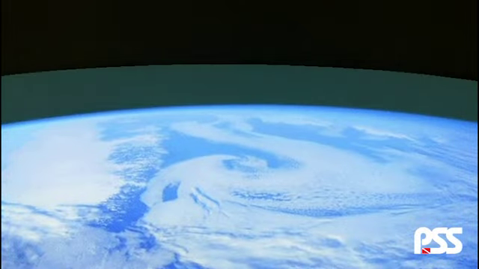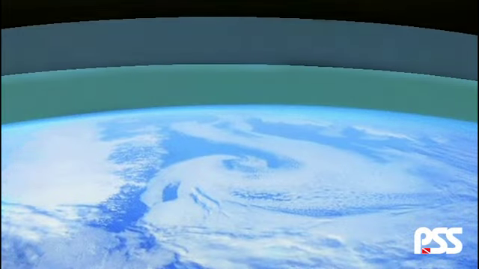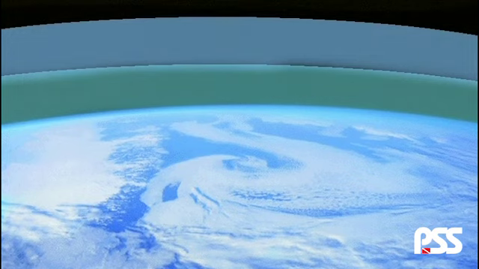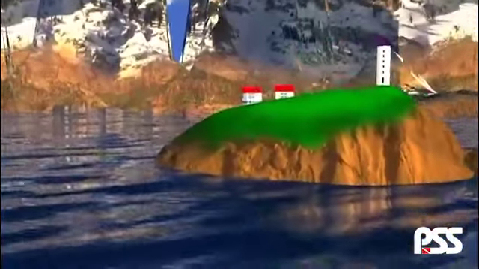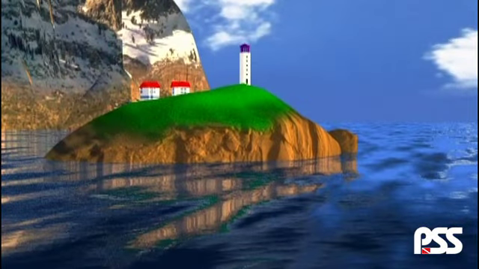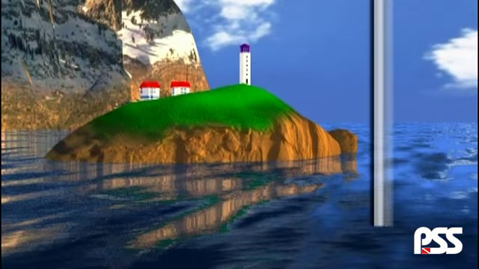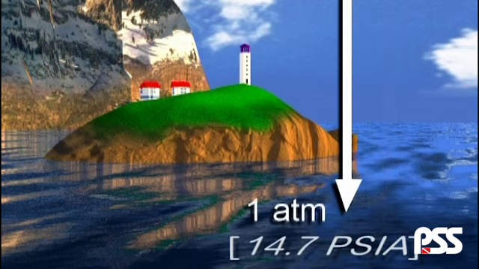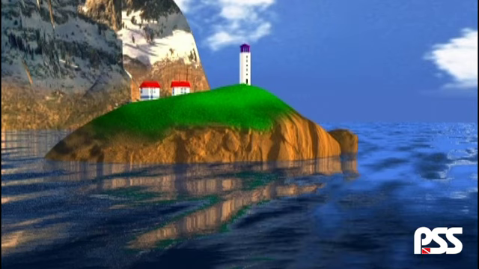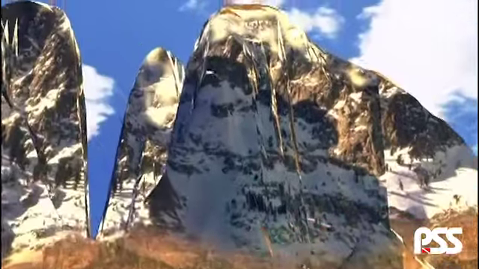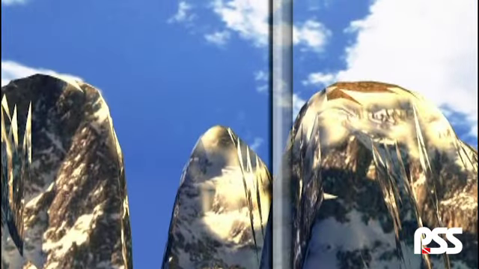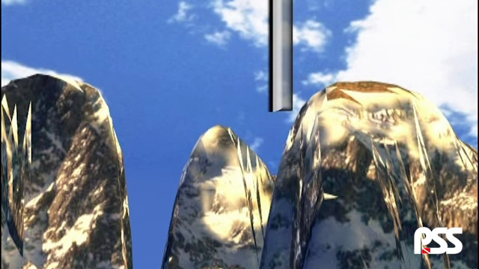Molecules of air have weight. This means that the Earth's surface and all the objects on it bear the weight of all the molecules above. This force, generated by the weight of the air molecules, is known as atmospheric pressure. At sea level, the sum of the weight of all the air molecules above is equal to 1 atmosphere. Just a little more than 1 kilogram per square centimetre, or 14.7 psia. As we go up a mountain, the column of air above us decreases, and therefore the pressure is less than 1 atmosphere.